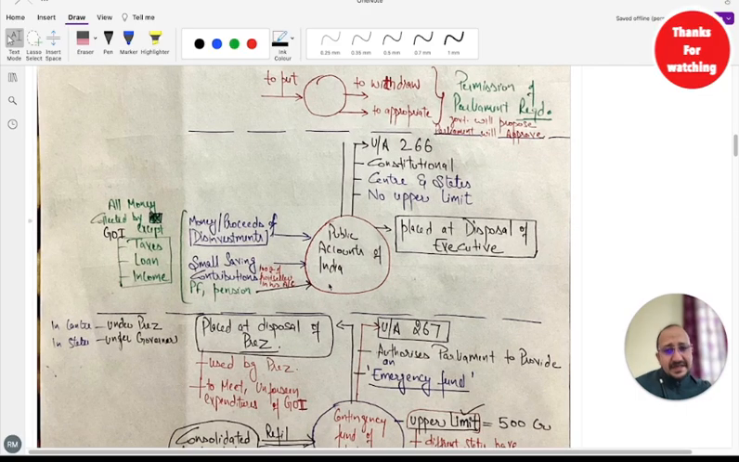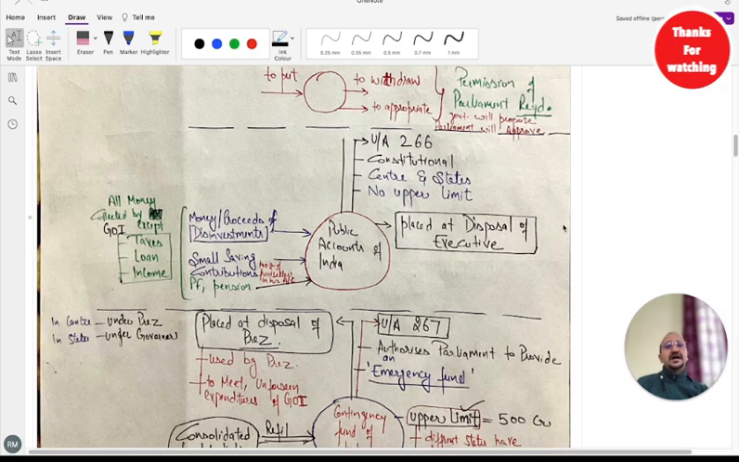Now then comes the Public Account of India. So this is very simple, guys. If you're a government employee, you must be having some salaries, you must be receiving some pensions. So all those day-to-day activities, salaries, pensions, and all these things are tackled by this Public Account of India.